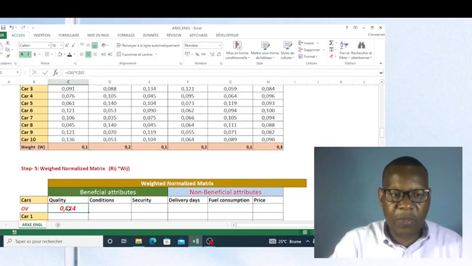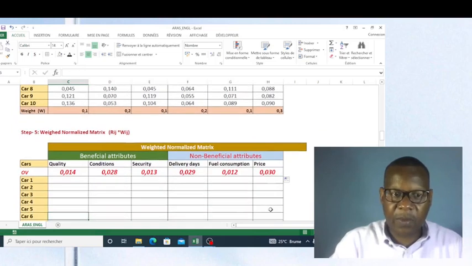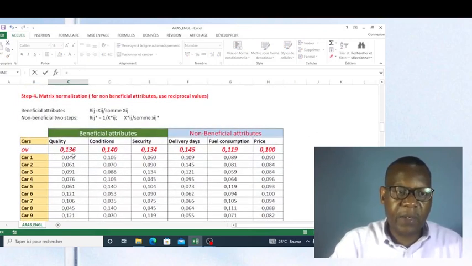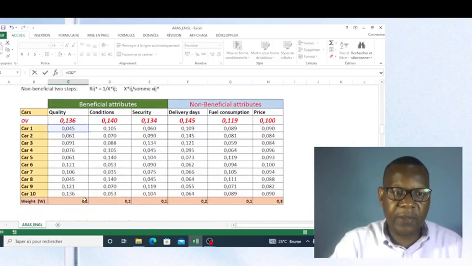I can copy only, you see why I don't want to copy down the formula, because I want to keep my format. Equal, and now I will fix this value multiplied by the weights like this.